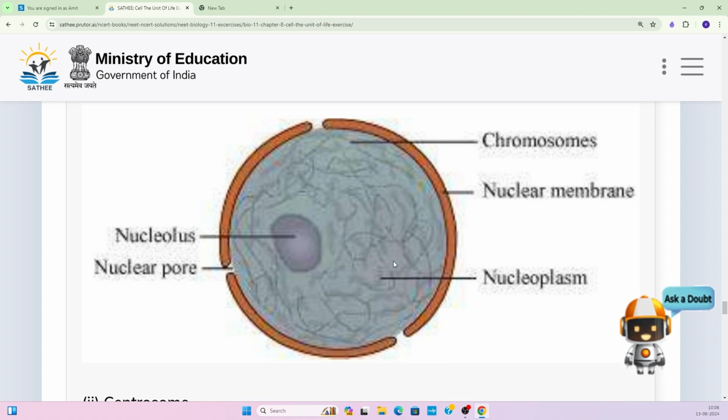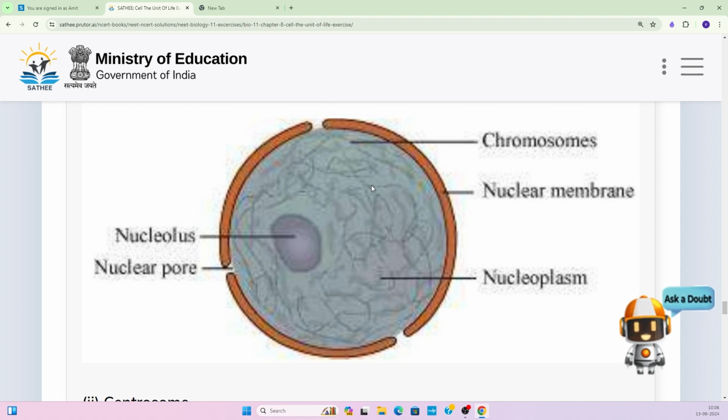So here you can see the structure of a nucleus. This is the double membrane, the nuclear membrane. You can see the perinuclear space in between. Then you can see the nuclear pore-like structures. Inside there is the nucleoplasm, that liquid substance that makes the homogeneous ground substance. Now in this nucleoplasm, there are some thread-like structures which are called chromatin material.